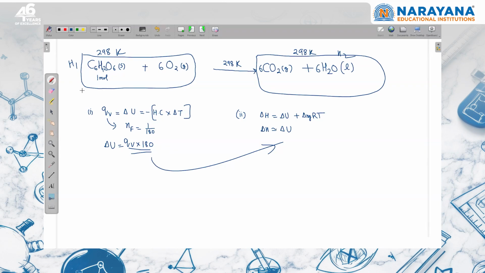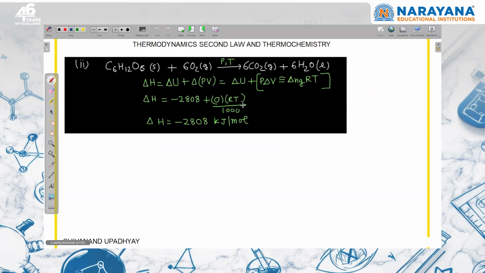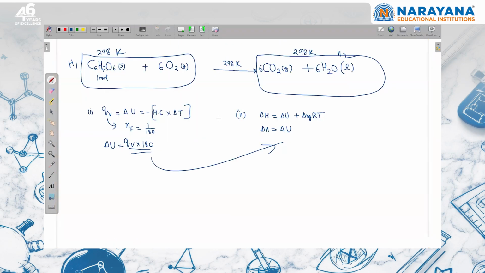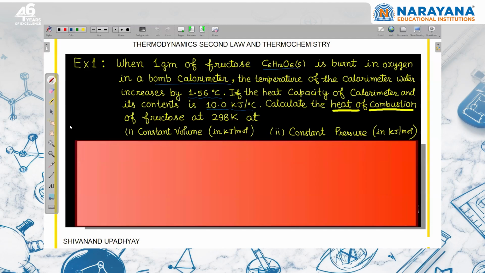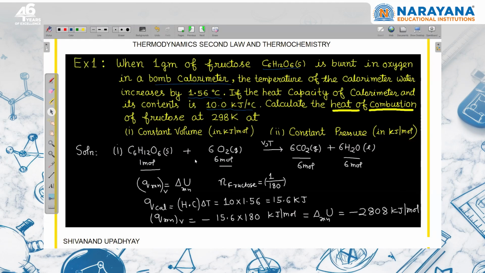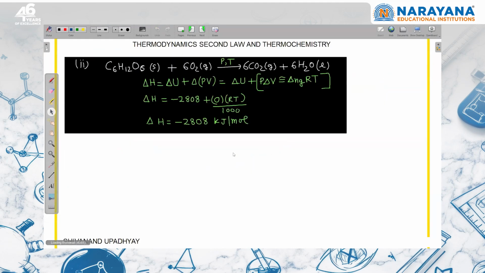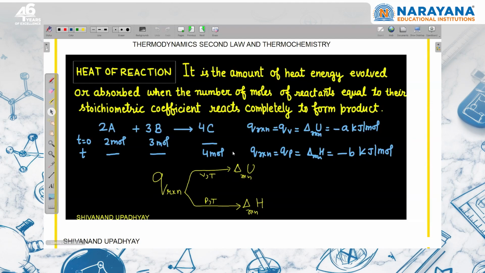You should know what is the reaction taking place. Your concept should be clear, right? So you can see the solution later on. Now let's move ahead. So this is about calorimeter, right? Now there are many heats of reaction. Heat of reaction means what? It is the amount of heat energy evolved or absorbed when the number of moles of reactant equal to their stoichiometric coefficient react completely to form the product.